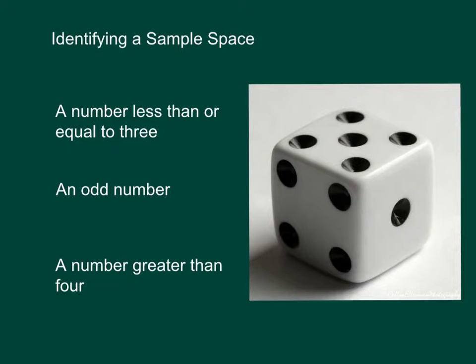Let's try another example. Let's see if we can identify some different sample spaces from this number cube. Now, if I just asked you what would be the numbers you could find on this cube, you should list 1 through 6, right? 1, 2, 3, 4, 5, 6. But if you were asked to find all the numbers that were less than or equal to 3, right here, we're talking about which numbers? That would be 3, that's equal to 3, 2, that's less than 3, and 1.